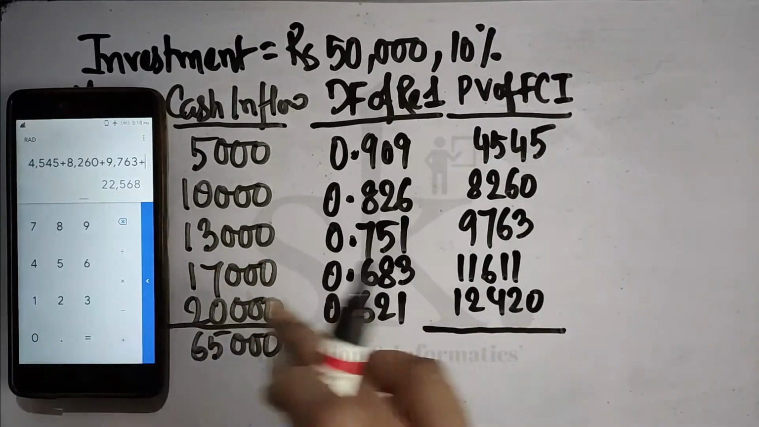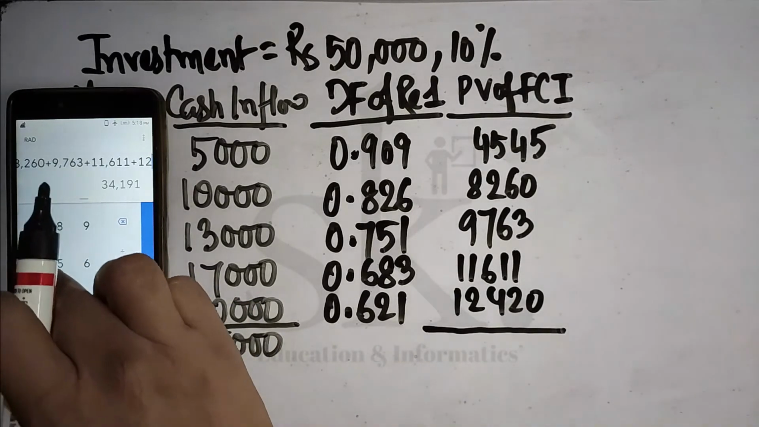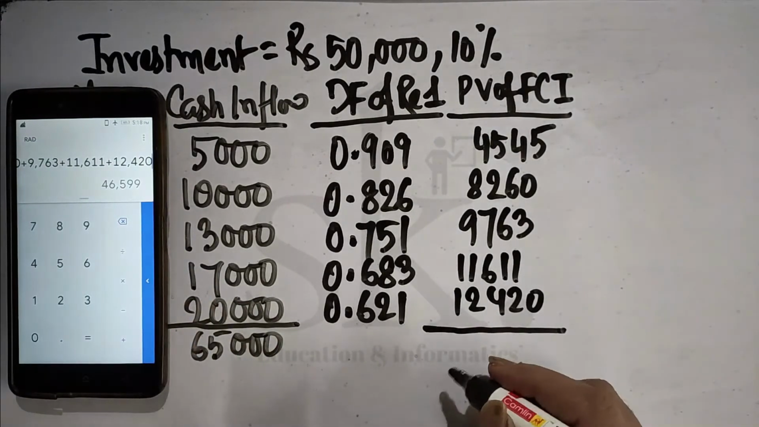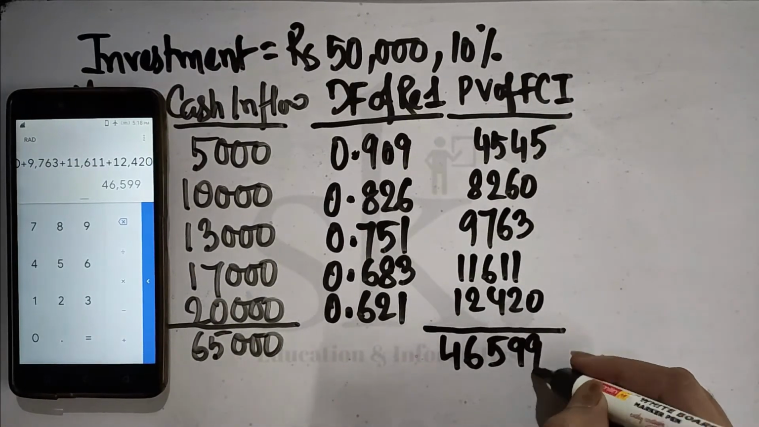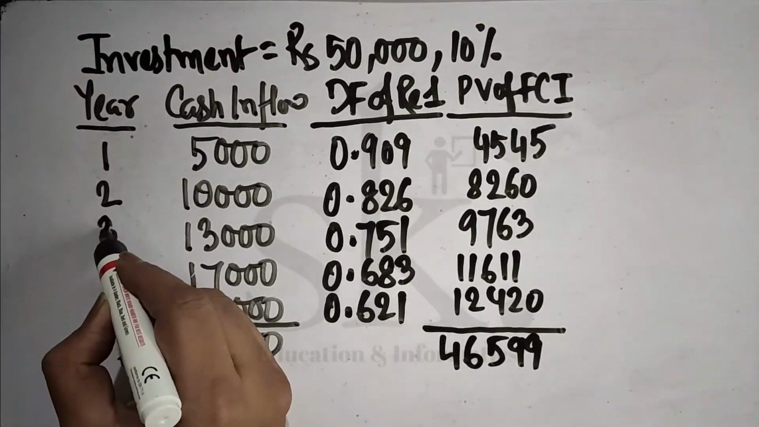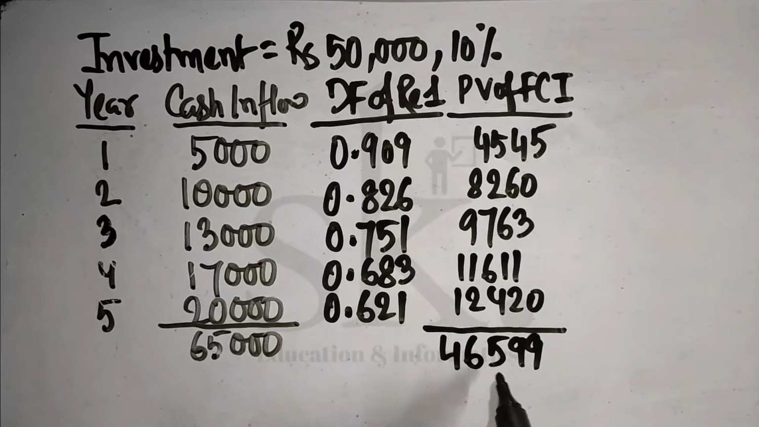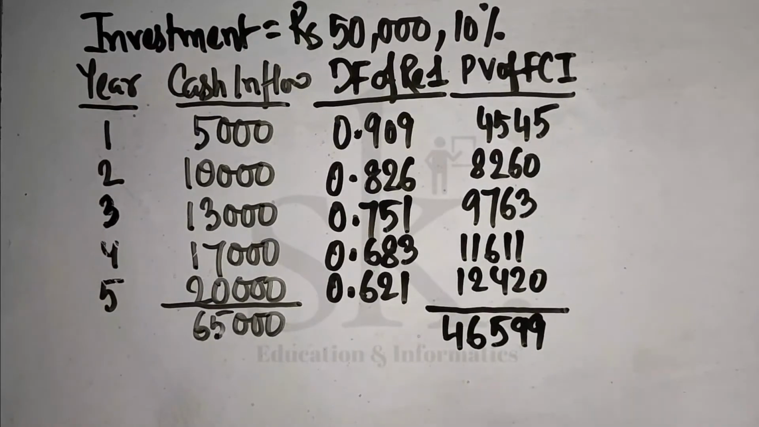9763 plus 11,611 plus 12,420. So we're getting 46,599. So this is the particular amount which we are getting. The PV of future cash inflow is 46,599. Now if I require to calculate NPV, what is the formula of NPV?